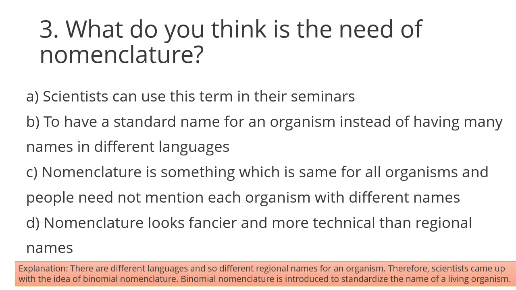We have many languages in our country, and according to different languages, they call the same plant by different names. So we have to use a standard name. That is the need of nomenclature.